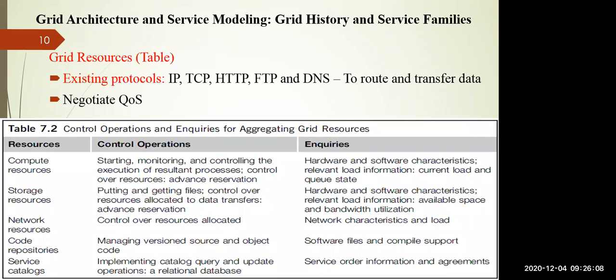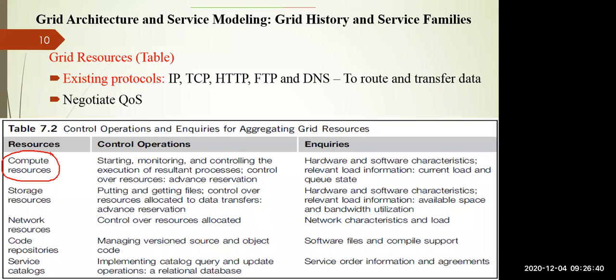The resource layer, whatever we discussed, is responsible for sharing a single resource. And an interface is needed to claim the static structure or dynamic status of the local resource. The structure of the resources may be static or may be dynamic, right? So both types of resources need to be supported. In this table also you can see various resources. Suppose I require more computation power, more processing, then I can go for compute resources, right?